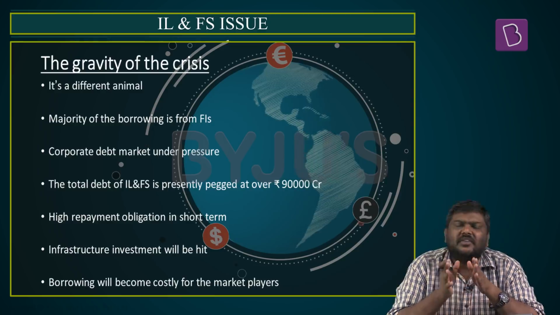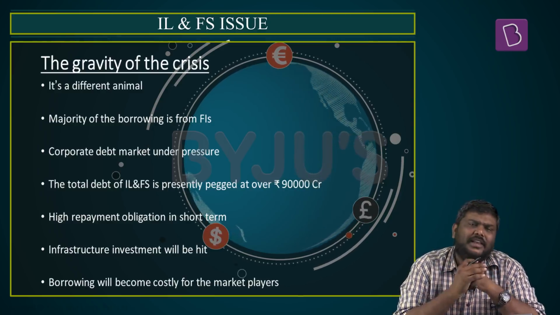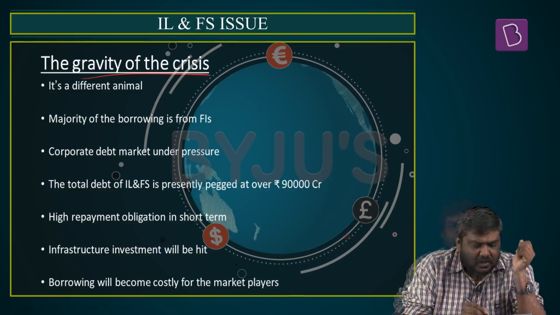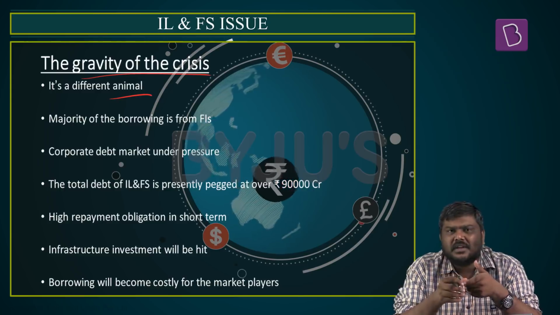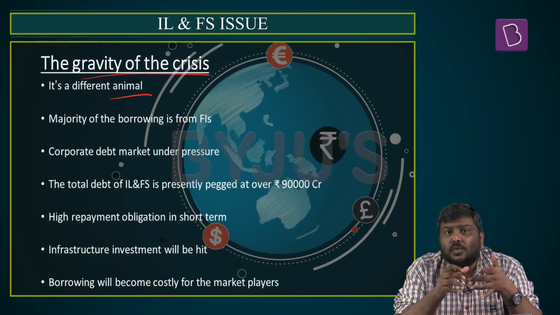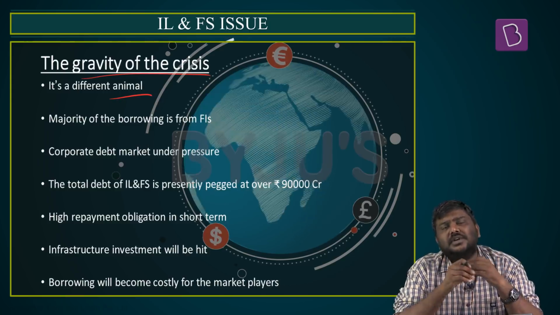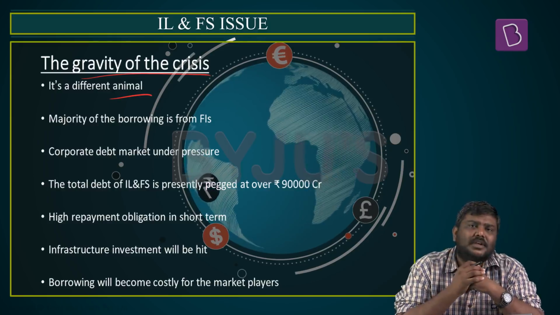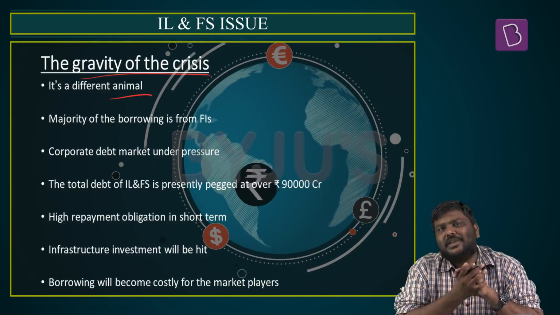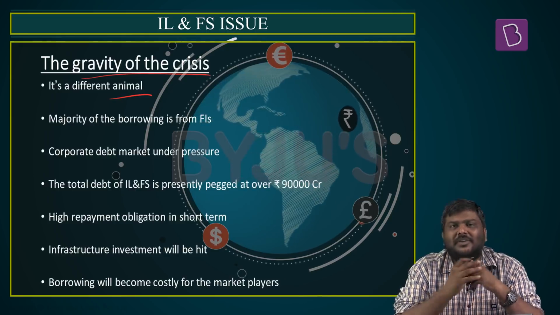Next, what is the gravity of this crisis? What impact will it have on the overall Indian economy? Let's try and understand. One, the company is not just any ordinary company. Why? It has business in infrastructure financing. It owns infrastructure projects. It is involved in operations of infrastructure projects, and so on and so forth. It has more than 340 subsidiary companies. So this is not an ordinary company, and resolving this issue will be a mammoth task for the government of India.